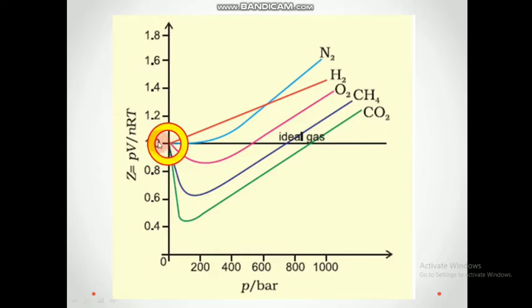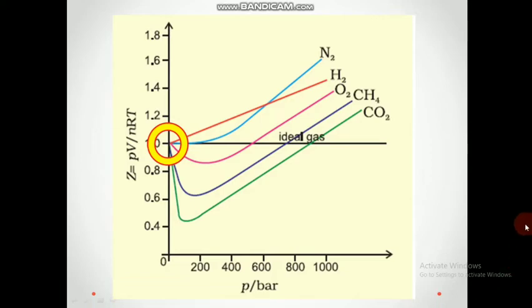So what is the specialty of this point? That point is where the pressure becomes zero or negligible. So at negligible pressures, all the gases act as ideal. This we discussed yesterday when we talked about kinetic molecular theory. When pressure is less, they will be very free to move, or the gases will not come very close to each other. In that case, the interaction between them is lesser or negligible, and hence they act as ideal ones. So at this position, you can see Z becomes the value 1, or it acts as ideal.